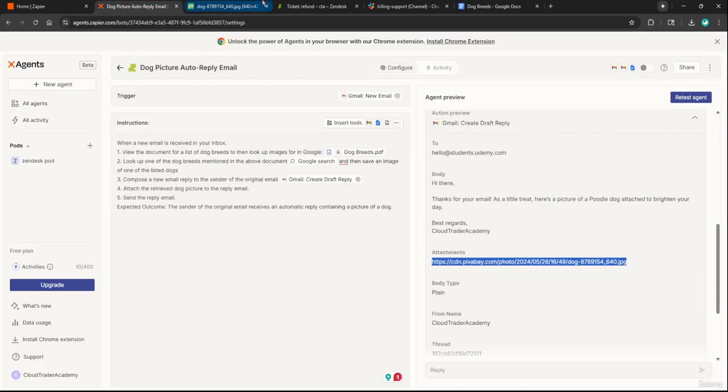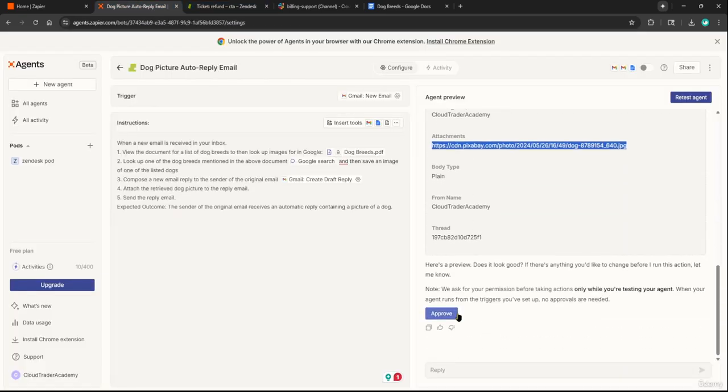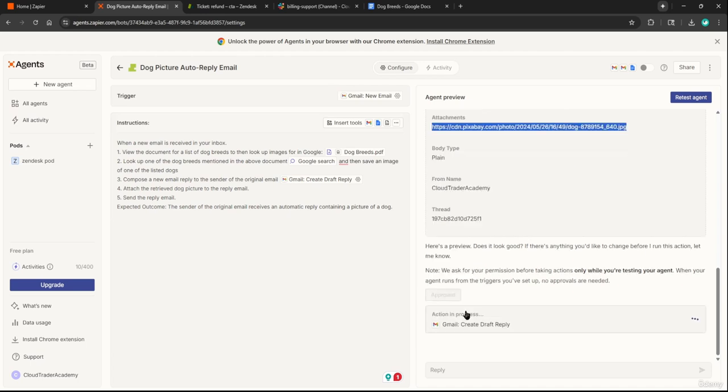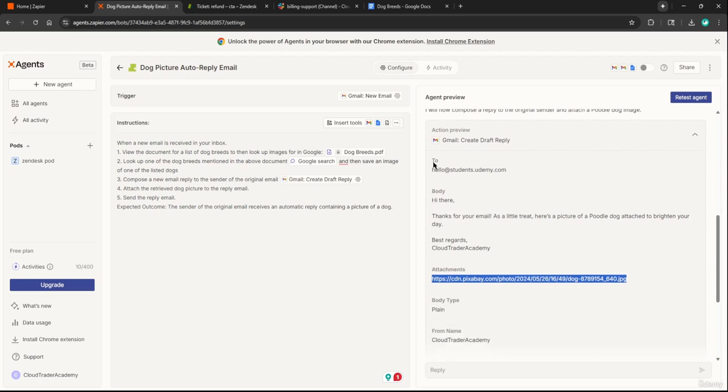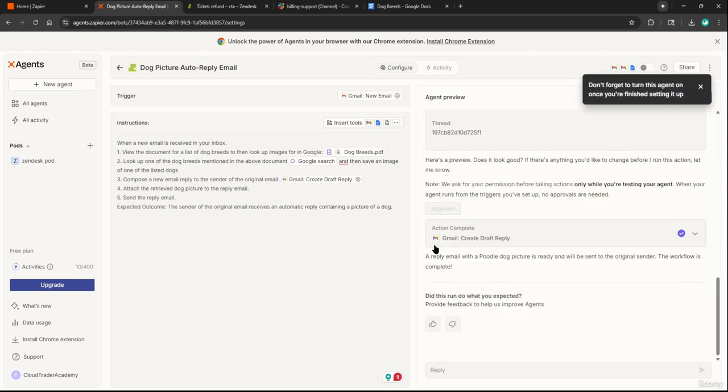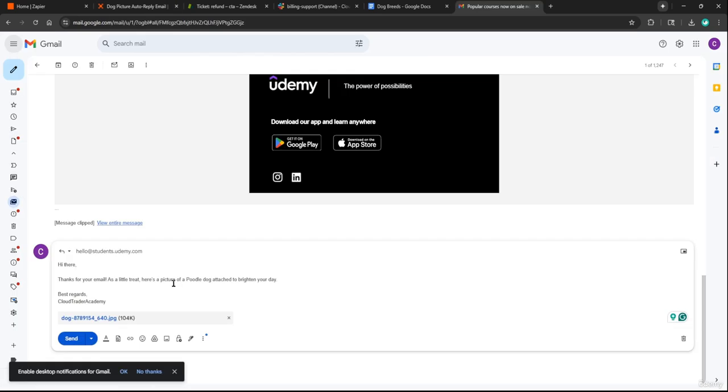And now if we head back, we can say that this is good and we could approve it. Now, when I click approve, I could go to my actual emails and I believe this will actually reply. I'm not sure who this is going to go to. I think it's just going to break. I'm curious, I'm going to go check my emails. Okay, so I found the email. It was in the spam, and it looks like it did actually attach a dog image just like that.